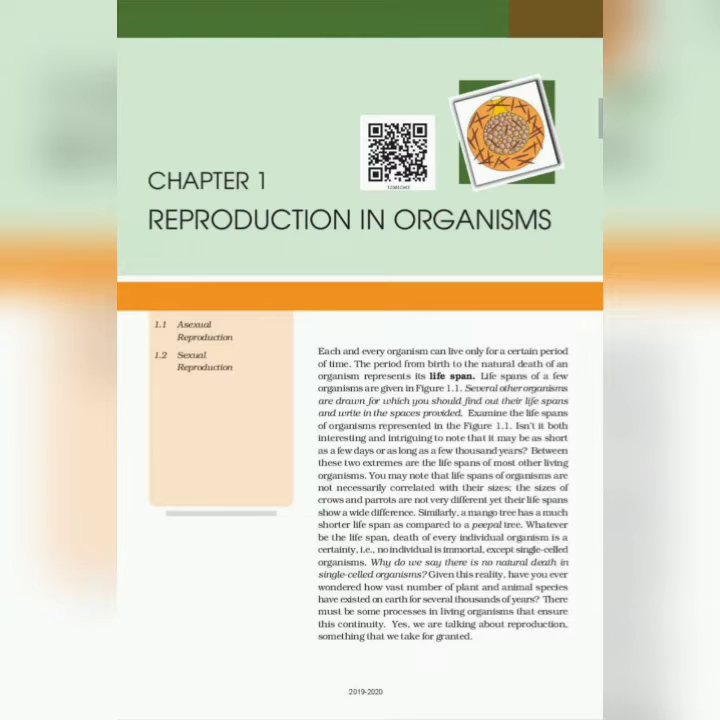You may note that lifespans of organisms are not necessarily correlated with their sizes. The sizes of a crow and a parrot are not very different, yet their lifespans show a wide difference. Similarly, a mango tree has a much shorter lifespan as compared to a peepal tree. Whatever be the lifespan, death of every individual organism is a certainty. That is, no individual is immortal except single-celled organisms. Why do we say there is no natural death in single-celled organisms?